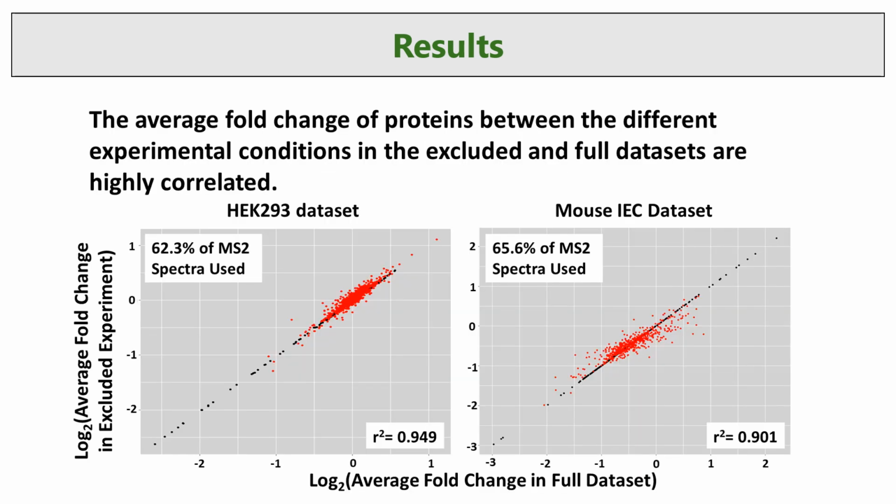Next, I wanted to see how this exclusion would affect our quantification values. So here, I compared the fold changes between our excluded and our full data sets with the proteins in red representing the excluded proteins. Positively, we were able to see high correlation scores between the two, therefore emphasizing there is very little change in our final results while only using a fraction of our data.